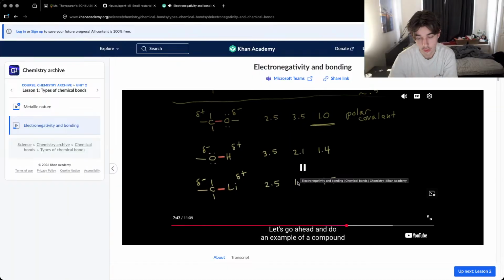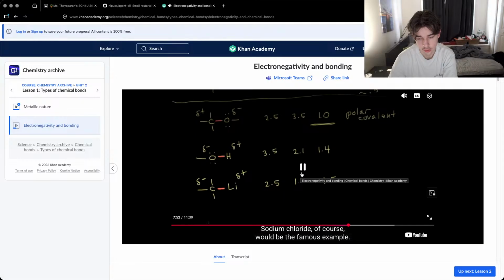Let's do an example of a compound that we know for sure is ionic. Sodium chloride, of course, would be the famous example. To start with, I'm going to pretend it's covalent.